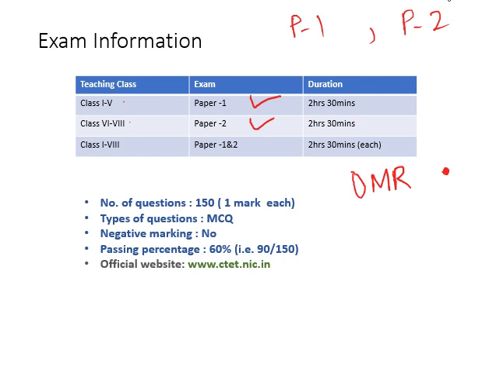Now, the question here is, can you appear for paper 1 and 2 both? Yes, of course. There are teachers who want to clear this examination for paper 1 and also for paper 2, so you can appear for both papers. But again, the paper duration will be 2 hours 30 minutes each, so there will be a break between both the papers.